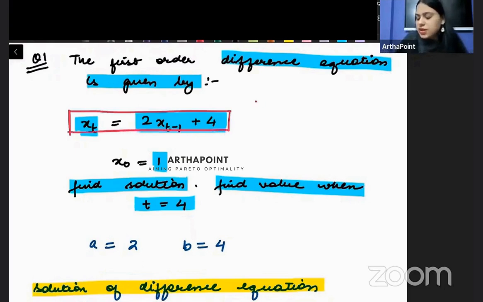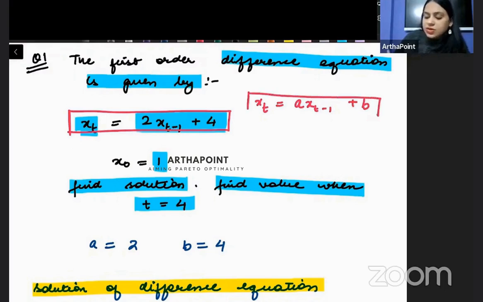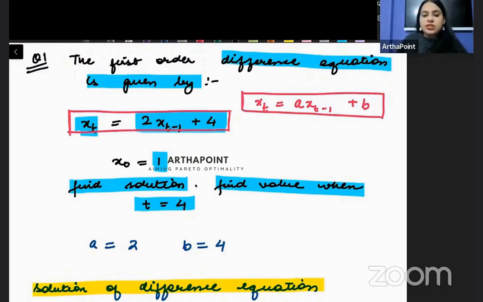किस चीज से similar है? This is similar to xt is equal to a xt minus 1 plus b. Isn't it similar to this? इसी से similar है ना बच्चा? So when we have the difference equation which is of this format, तो इसका general solution क्या होता है?